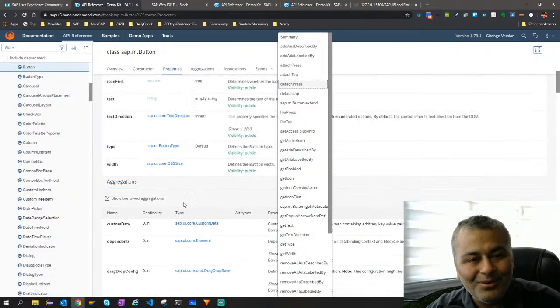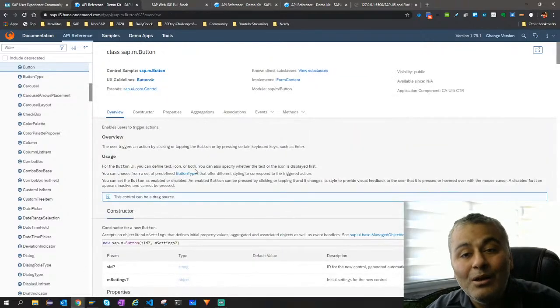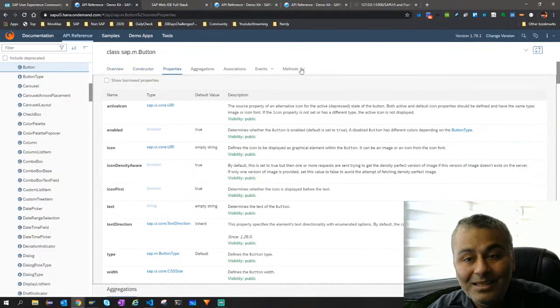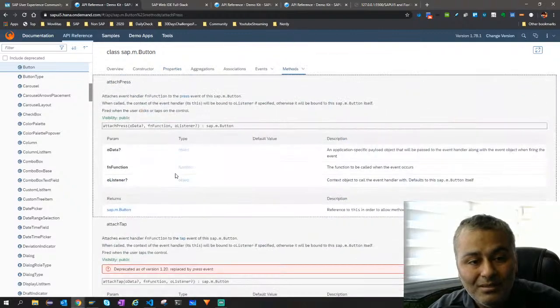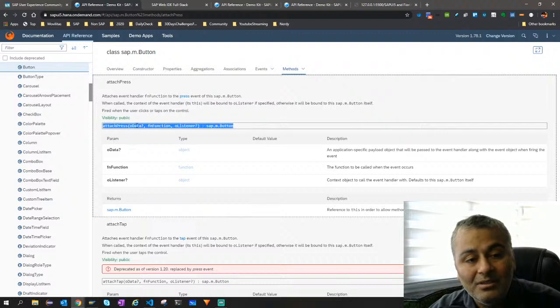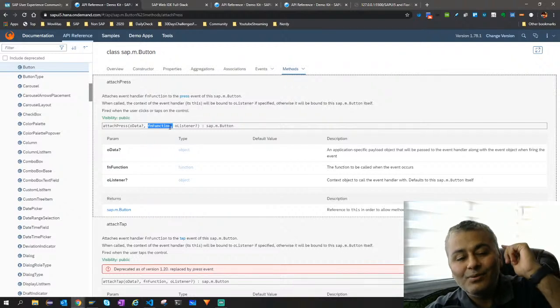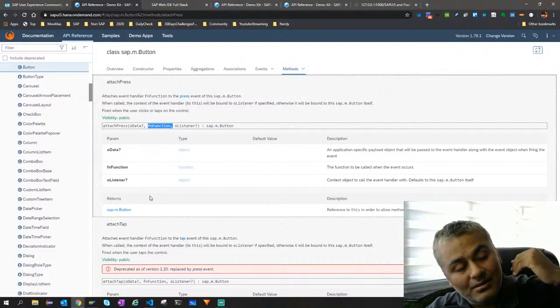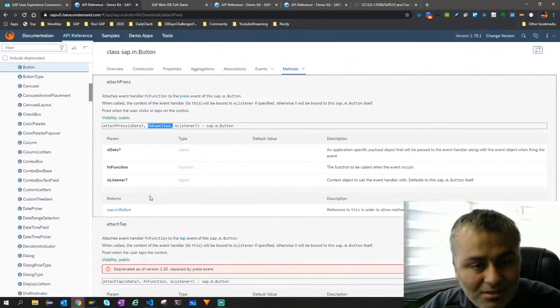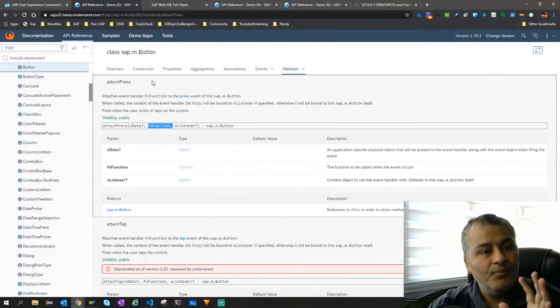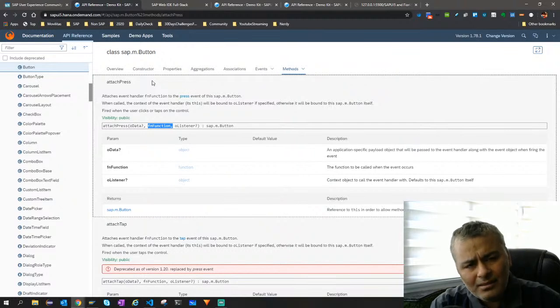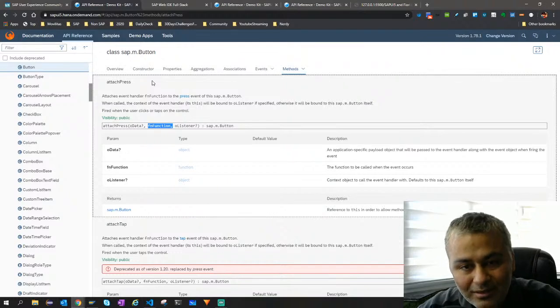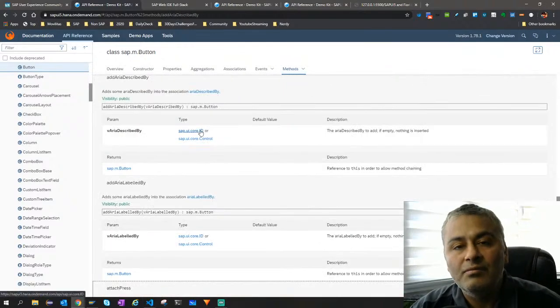And if you look at all this, it is nothing but a JavaScript object. For example, if I look at attach press, you will clearly see these are all functions with these parameters. There is a callback also, which we have covered. That is why I always wanted you to first understand JavaScript and then come here. So don't get bogged down by this complex thing. It took me many years to actually get comfortable with it. You will also get comfortable, trust me.